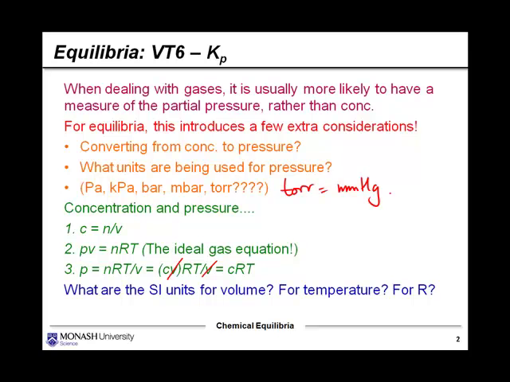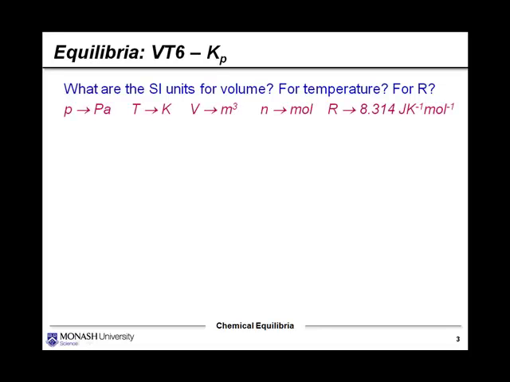But we need to be careful. What are the SI units for pressure, volume, temperature, and R? Well, SI units are very specific. For pressure, it's pascals. For temperature, Kelvin, not Celsius. For volume, here's an interesting one, meters cubed. That's right, so the SI unit for length is meter. For area, it's meters squared. And so for volume, it's meters cubed. Number of moles, well, we just talk about how many moles we have, and the gas constant in SI units is 8.314 joules per Kelvin per mole.